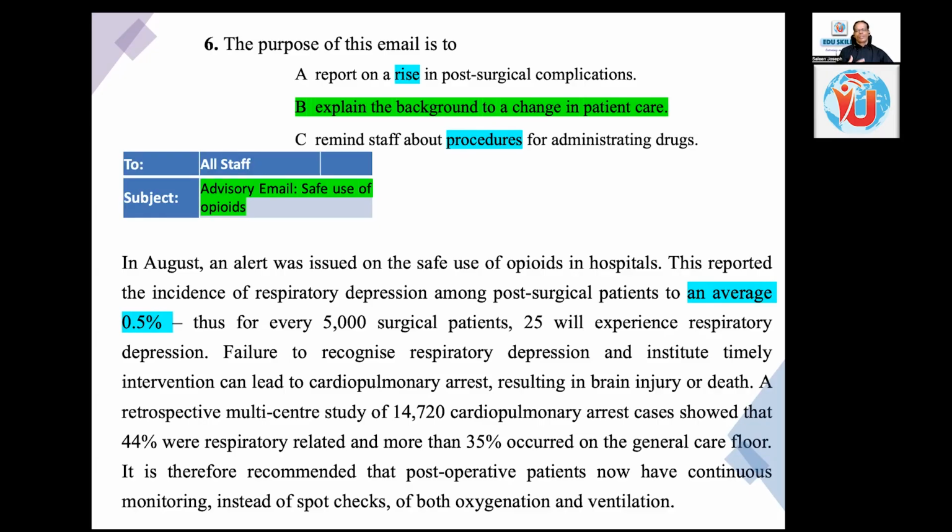Why am I telling you this? Once you are familiar with these types of paragraphs, the nature of the text, you can even eliminate those two without reading the passage or looking at the text at all, because there is no reporting language, no process or procedure language. So definitely the option is only B, explain the background to a change in patient care. And this clearly says how patient care, what has to be done, and the background is clearly explained. If you find it confusing, don't worry. We'll be explaining that in another session.